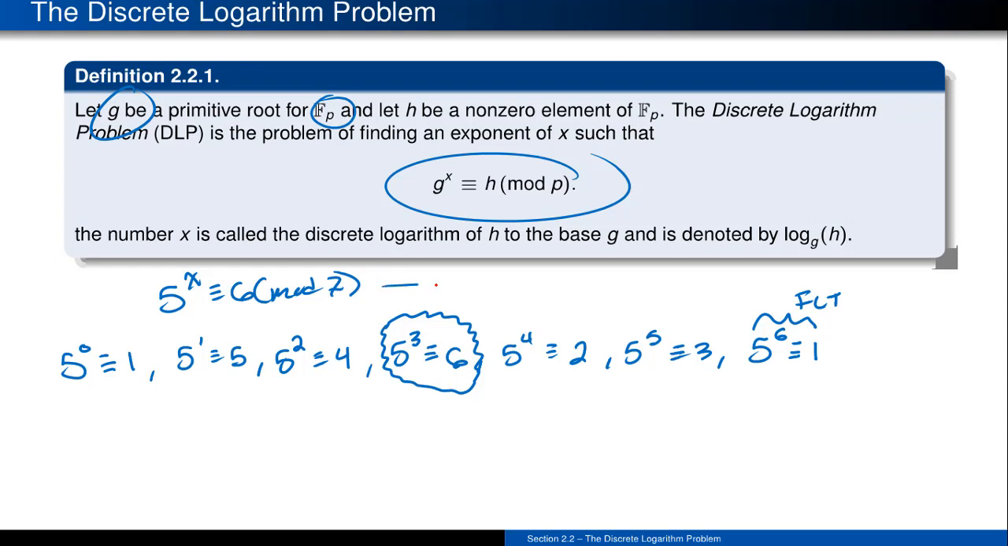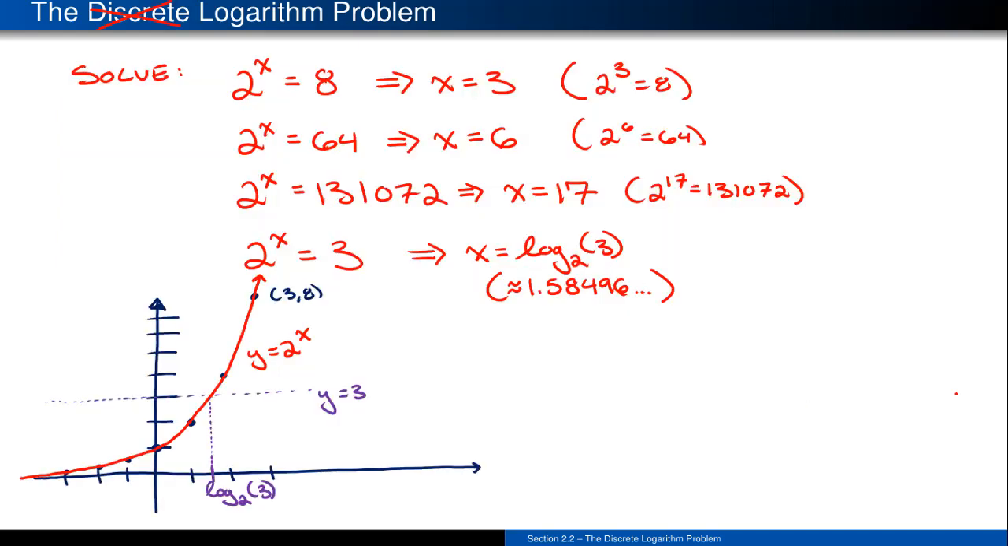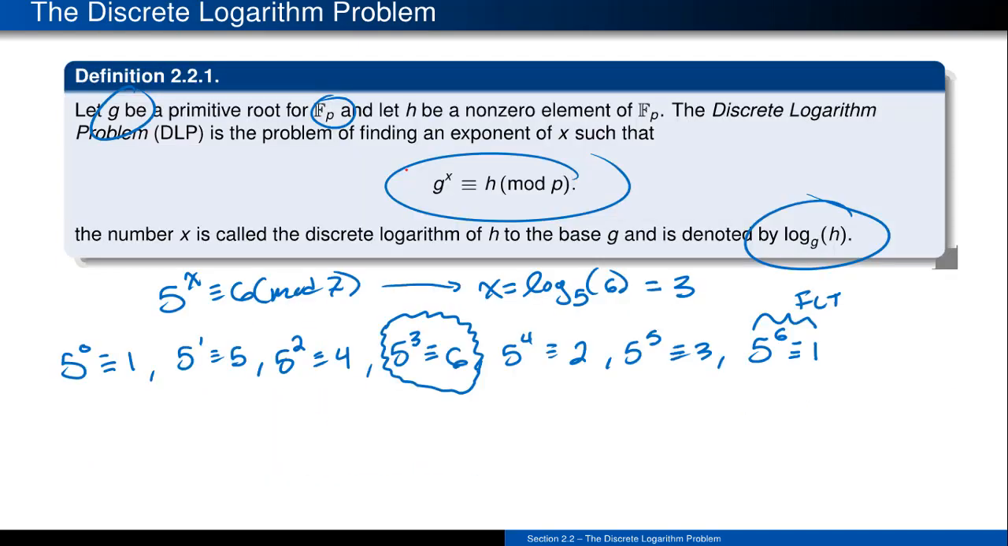So in this case, the answer is given by x, which is log base 5 of 6, which is then going to be that exponent of 3. So that's the notation we're going to use, which is somewhat unfortunate because it looks very similar to the notation that we use in the continuous case. But in this case, we are assuming that everything is done modulo. So we know that we have this particular object, which is going to be connected back to these worlds that we're actually looking at.